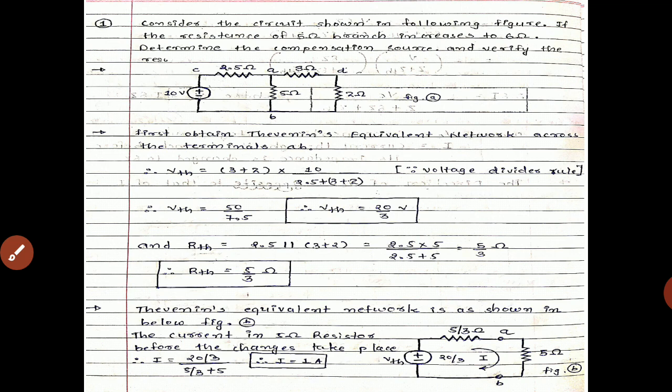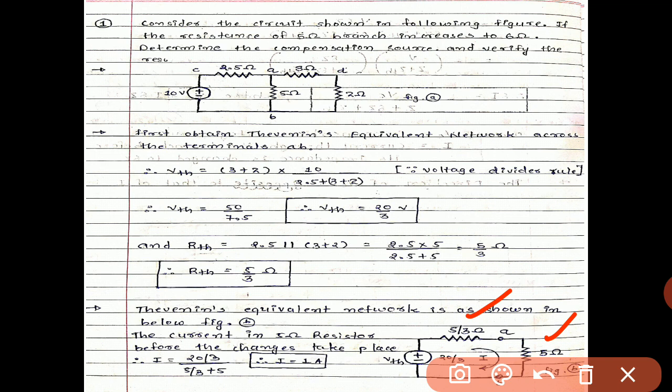Find the value of I. So I equals V upon R, VTH upon the total R of the Thevenin circuit we have to establish. So I equals 20 divided by 3, divided by 5 by 3 plus 5, because both are in series. So I equals 1 ampere we get over here. So by developing the Thevenin circuit, we find the value of I equals 1 ampere.